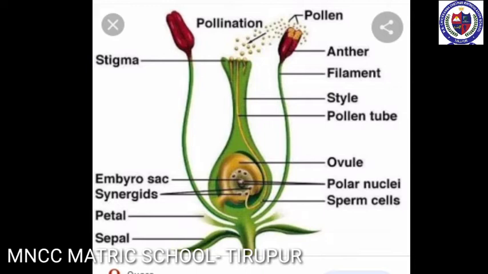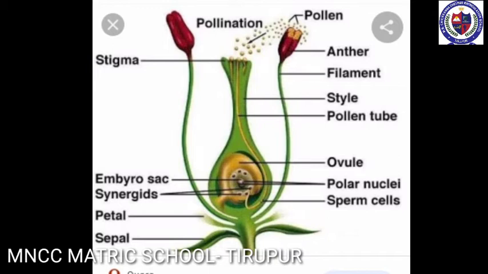The vegetative cell degenerates and the generative cell divides to form two sperms, otherwise called male gametes. The tip of the pollen tube bursts and the two sperms enter the embryo sac. One sperm fuses with the egg and forms a diploid zygote. The other sperm fuses with the secondary nucleus, which is called triple fusion, to form the primary endosperm nucleus, which is triploid in nature.